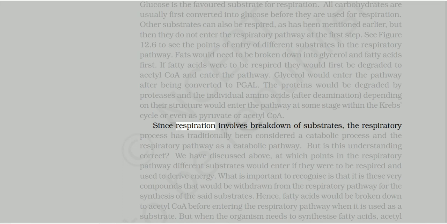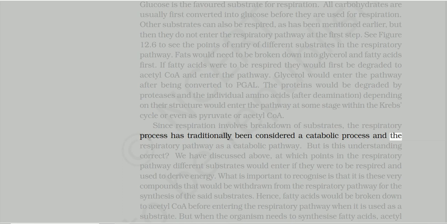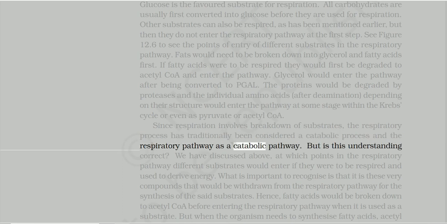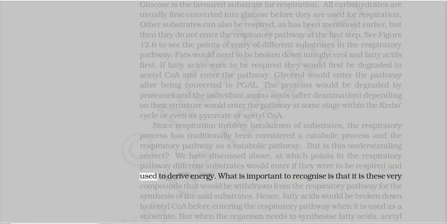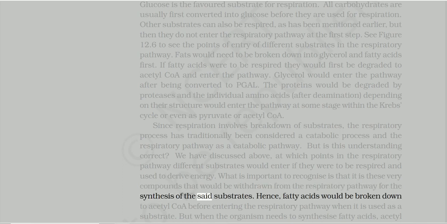Since respiration involves breakdown of substrates, the respiratory process has traditionally been considered a catabolic process and the respiratory pathway as a catabolic pathway. But is this understanding correct? We have discussed above at which points in the respiratory pathway different substrates would enter if they were to be respired and used to derive energy. What is important to recognize is that it is these very compounds that would be withdrawn from the respiratory pathway for the synthesis of the said substrates.